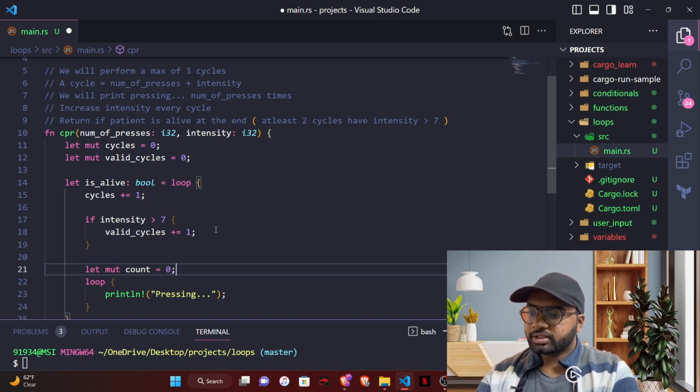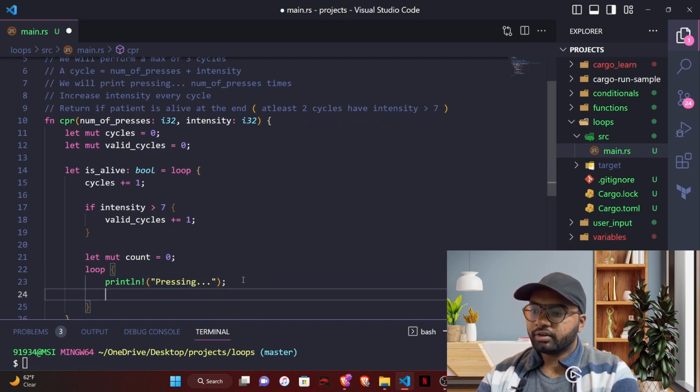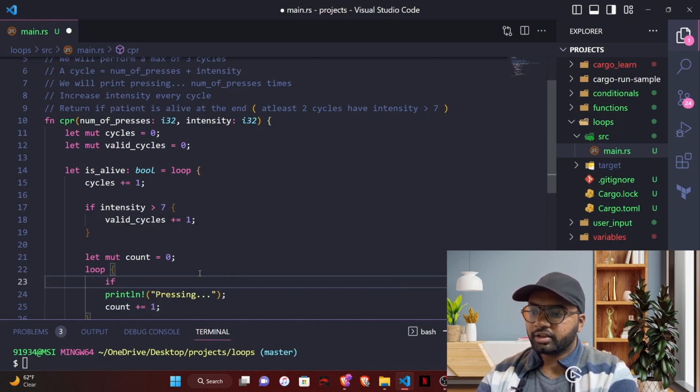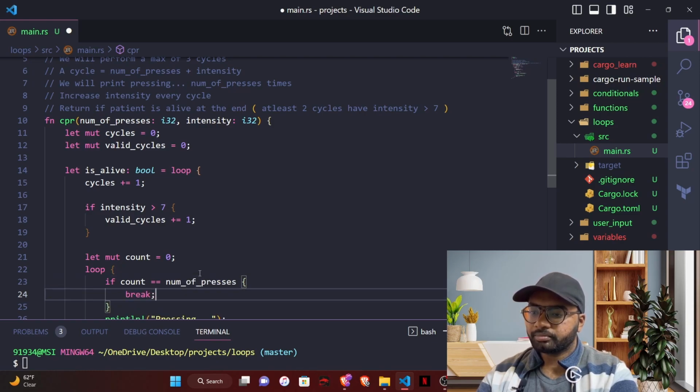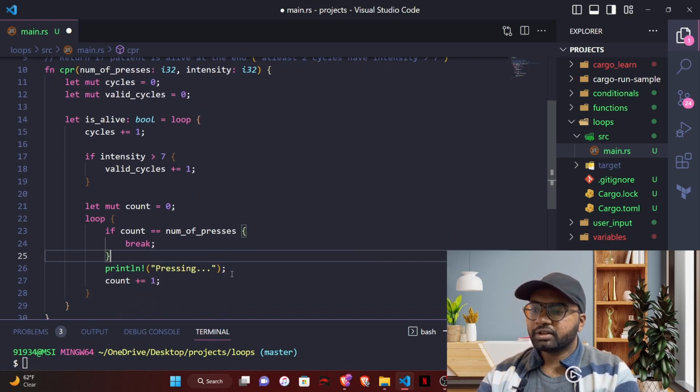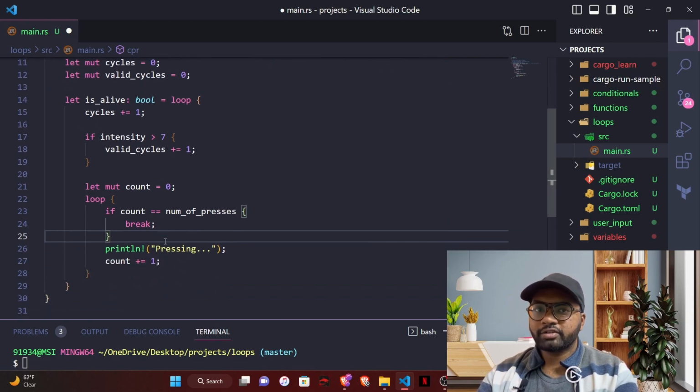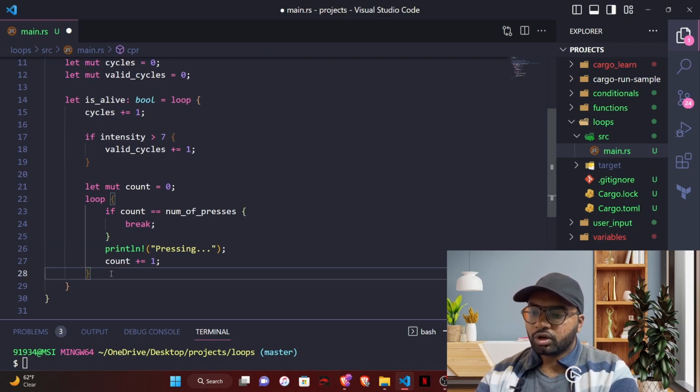So let's take a value count, and we will increase this value every time. Count plus equals 1, and if the count is equal to number of presses, then we will break this. Otherwise we'll keep printing pressing and we'll keep increasing the count. This is similar to what we have seen in the previous example. So now we have printed the pressing as well.